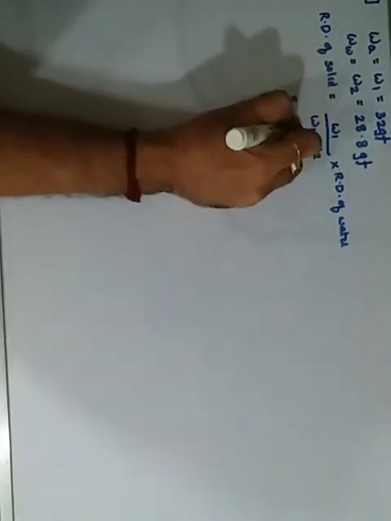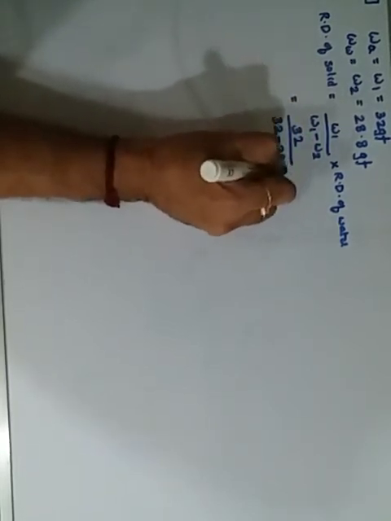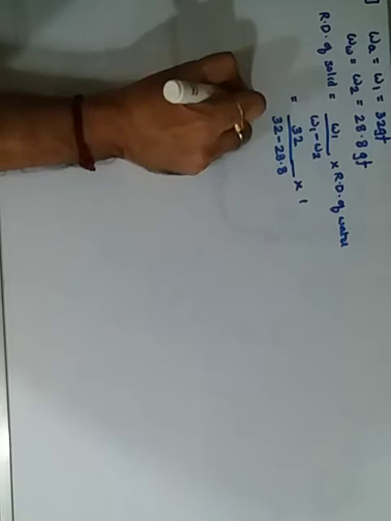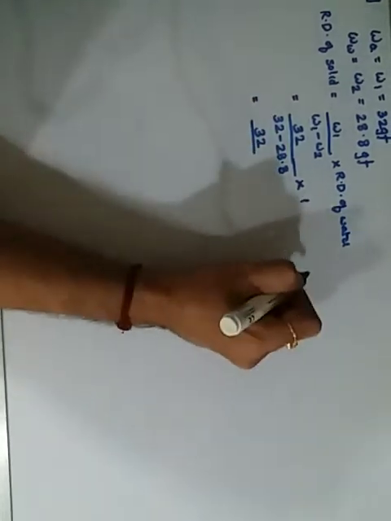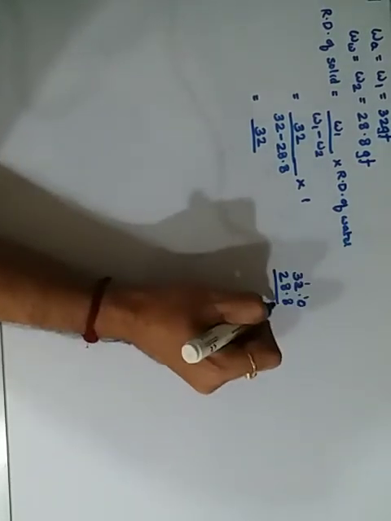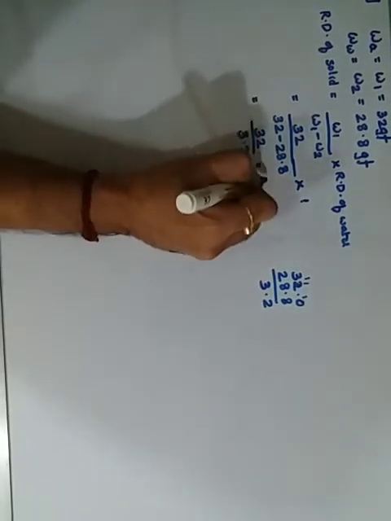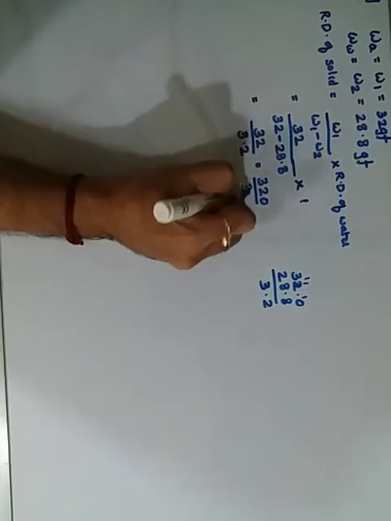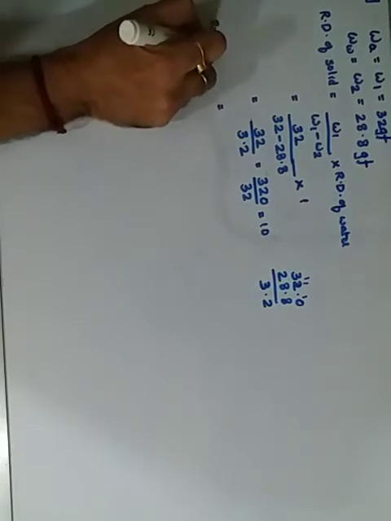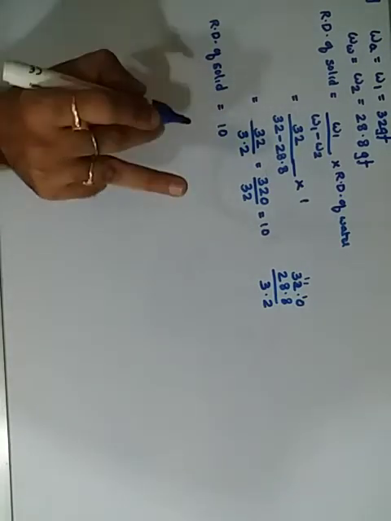W1 is 32 upon 32 minus 28.8, into density of water, which is 1. It gives me 32 upon, now subtract: 32.0 minus 28.8 is 3.2. Shift the point and it becomes 320 upon 32, which when cancelled gives you 10. This means the relative density of the solid is 10.